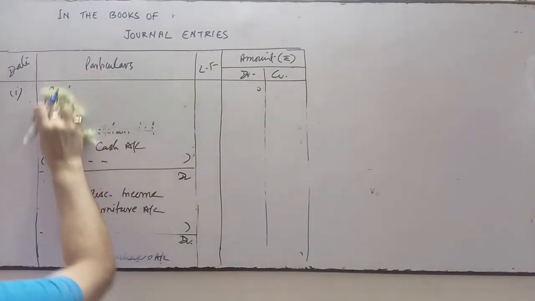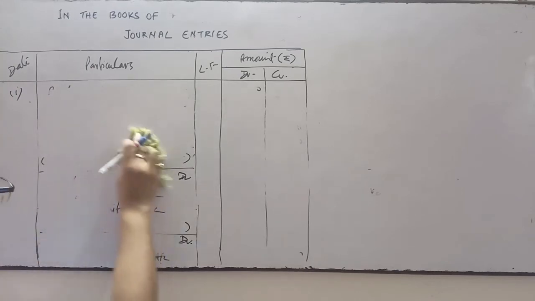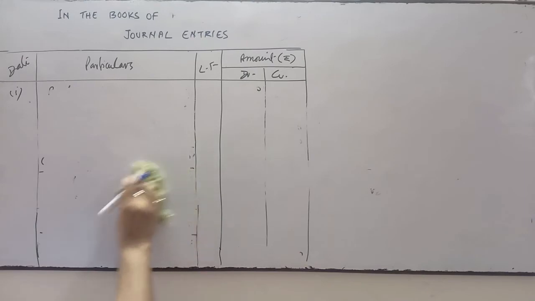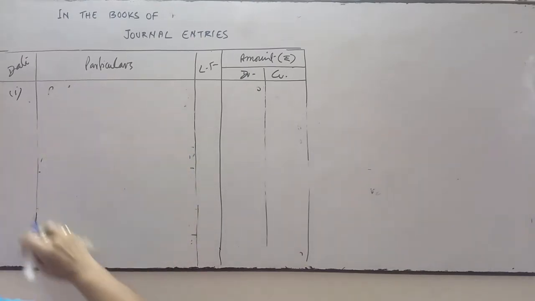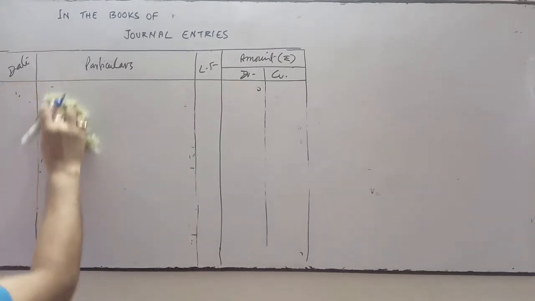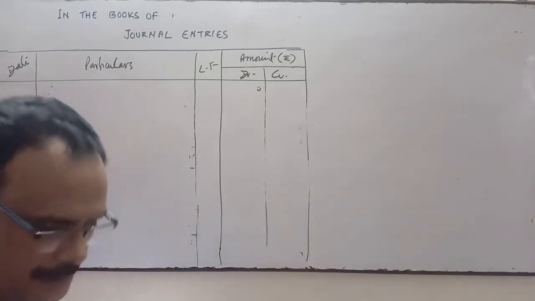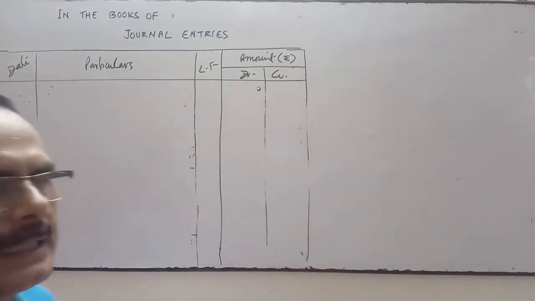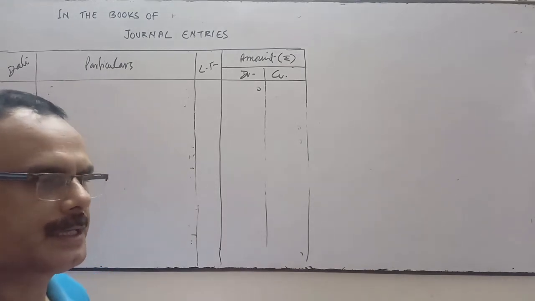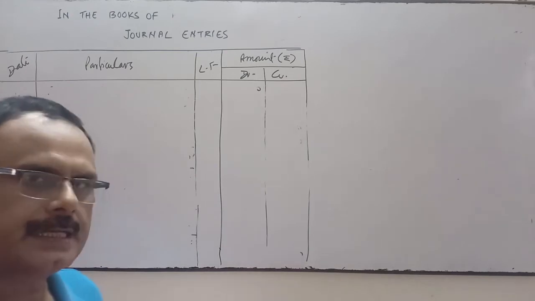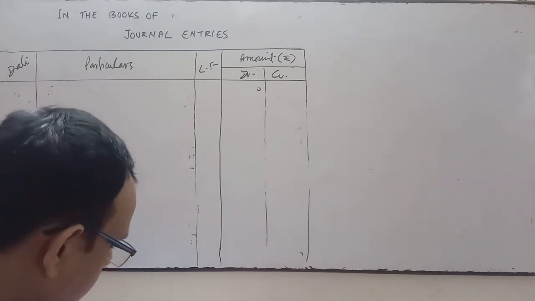And as we have given the goods as charity, goods go out from the business. So instead of crediting goods, which account will we credit? We will credit the purchase account, because when we purchase the goods, we debit the purchase account. And when the goods go out this way, by charity or donations or loss by fire, then purchase account will be credited.